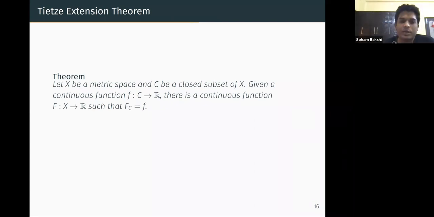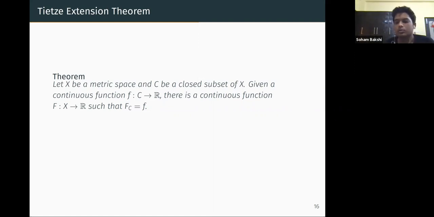Given a metric space X, and a closed subset C of X, and a continuous function f from C to R, there exists a continuous function from X to R whose restriction on C is f. It is a more general theorem on topological spaces, with some normality and other restrictions, but this is the metric space version. So that means a continuous function on any closed subset of a metric space is continuously extendable to X, the bigger metric space.